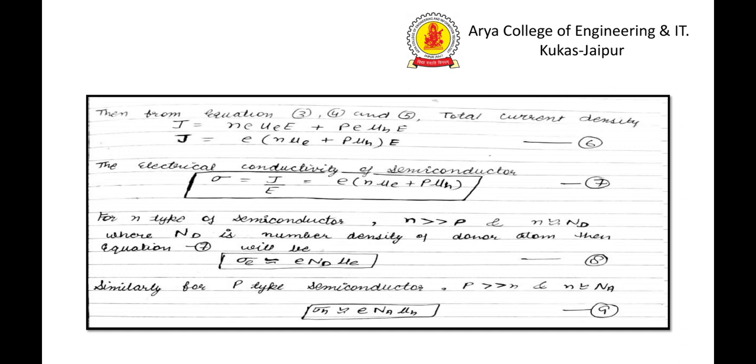As we know from the microscopic form of Ohm's law, J is equal to sigma E, we compare equation 6 with the microscopic form of Ohm's law, so we can write conductivity.